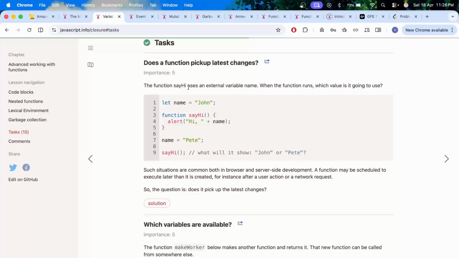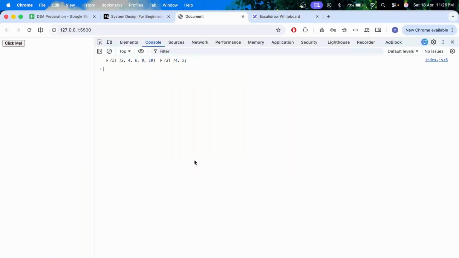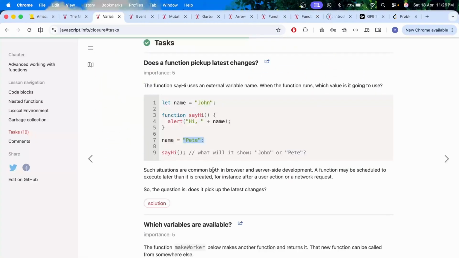Does a function pick up changes? The function say hi uses an external variable name. When the function runs, which value is it going to use? Here we have name John, say hi, and name is then updated to Pete. So this would actually show Pete, because name is holding the reference.